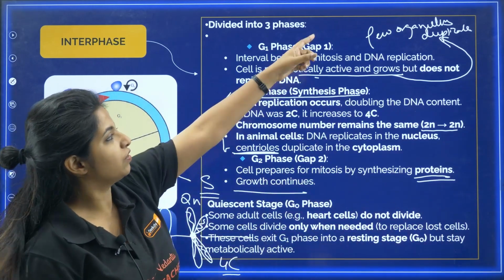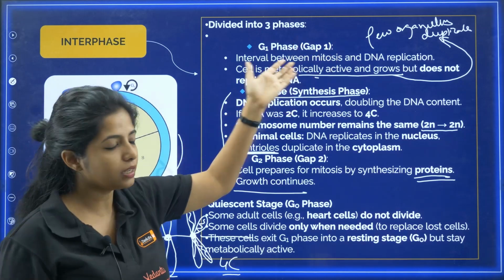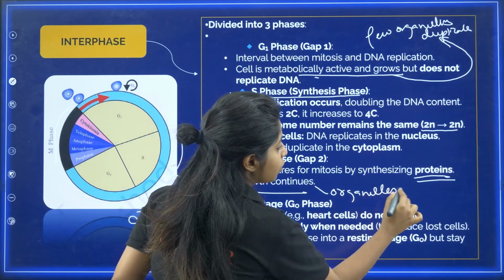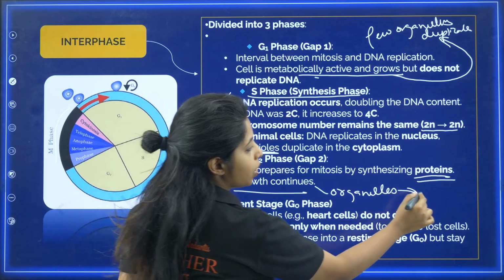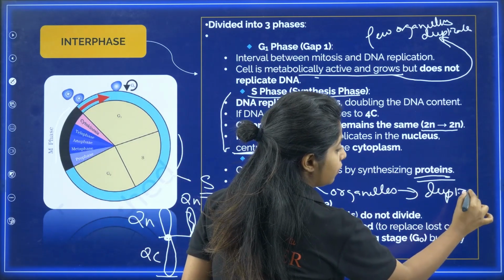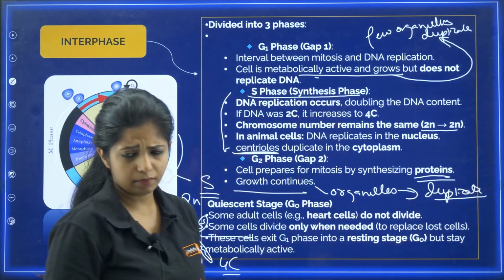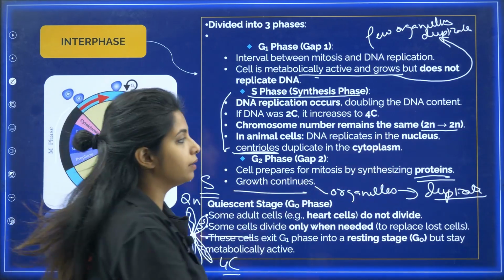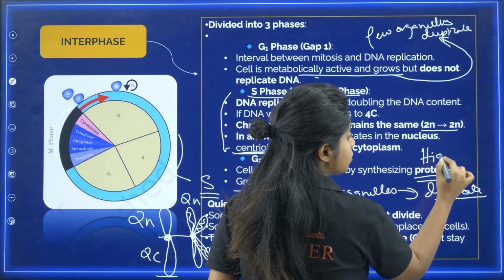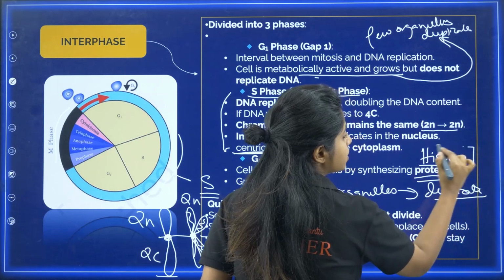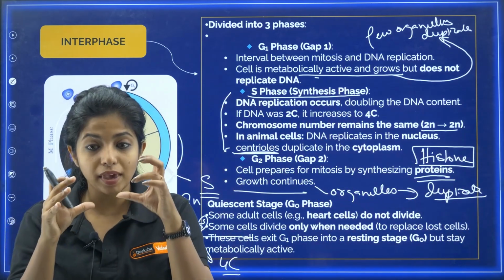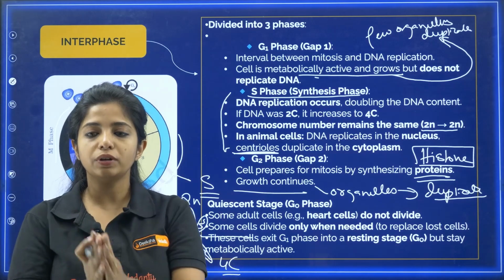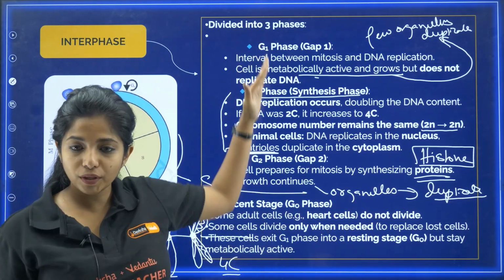Over here again, we duplicated a few organelles. The other organelles, my dear children, whatever leftover organelles were there, they are going to duplicate over here. And one very important protein is synthesized over here, that is known as histone proteins. Histones are the ones that basically make the DNA, the chromatin, compact. So histone proteins are also duplicated over here. I hope you got this.